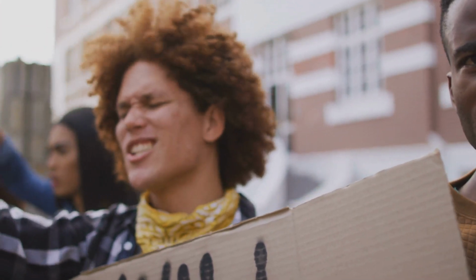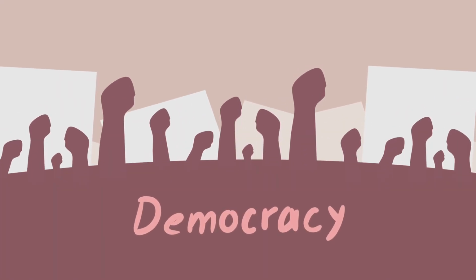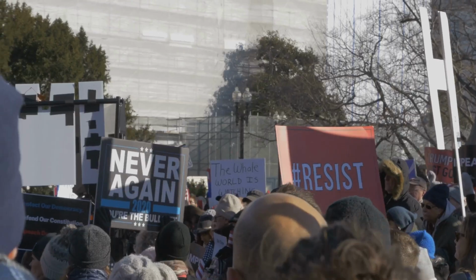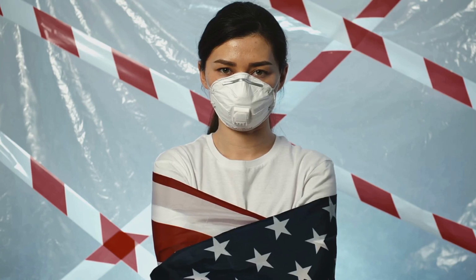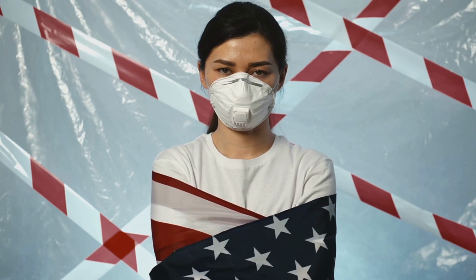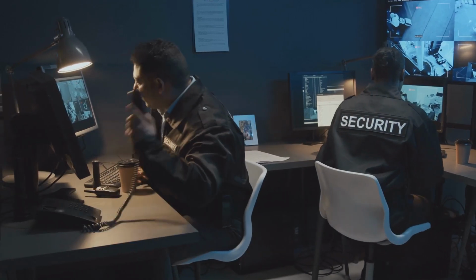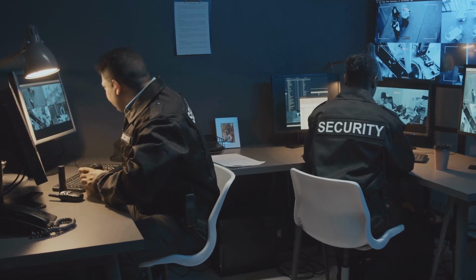When emotions run high, the majority can make hasty decisions. These decisions are often not well thought out and can have severe consequences. These decisions can hurt people and take away their rights. The minority in particular can suffer greatly as their voices are drowned out by the louder majority. For example, during times of crisis, people might vote to give up their freedoms for security. This is a common reaction when people feel threatened and are looking for quick solutions. This can lead to the loss of important rights. Once these rights are given up, it can be very difficult to get them back.